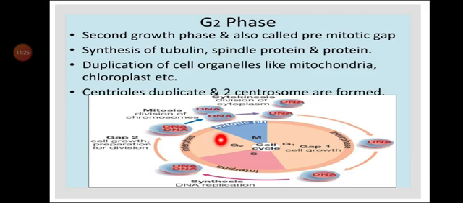Here in this phase, the function of G2 is synthesis of tubulin, spindle protein and proteins.